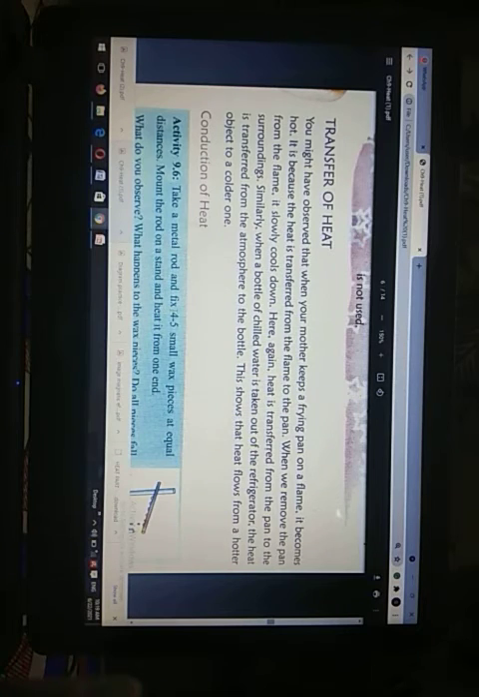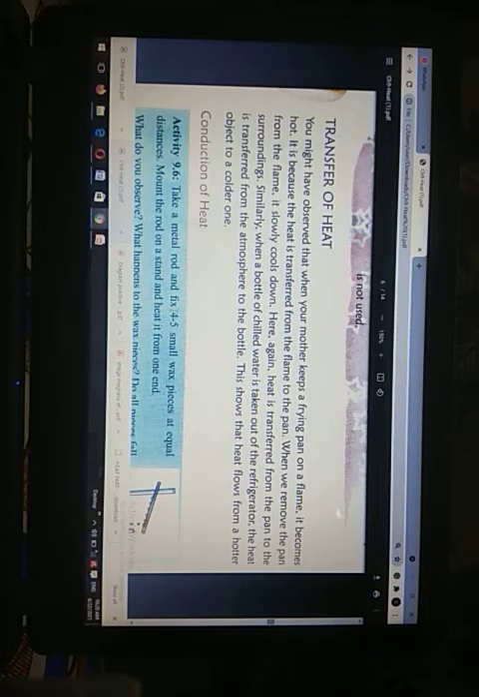We already learned about different types of transfer of heat. Now here it is given what the process of transfer of heat is called. Sometimes you have observed that when your mother keeps a frying pan on the flame of the gas stove, it becomes hot. It is because heat is transferred from the flame to the pan or vessel. When we remove the pan from the flame, it slowly cools down.